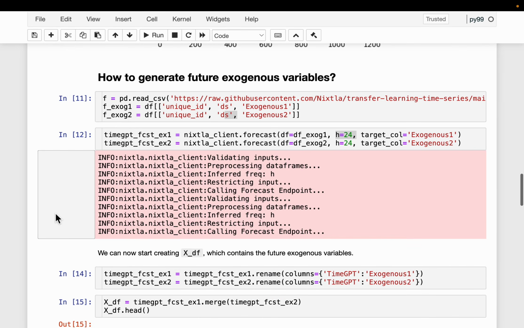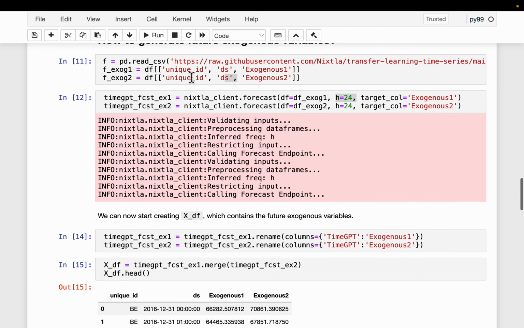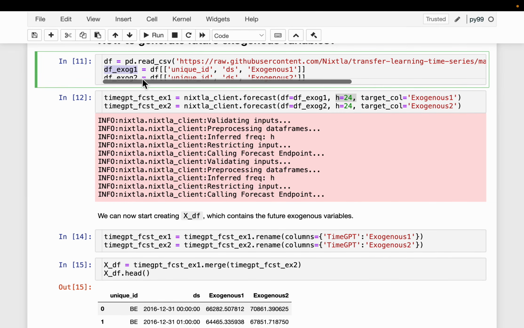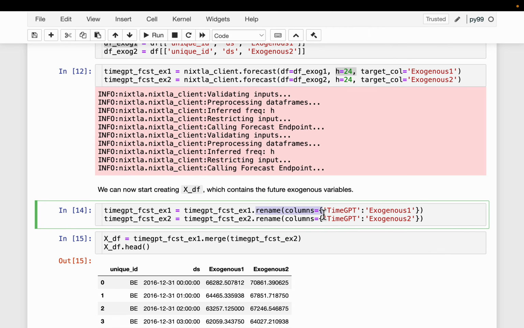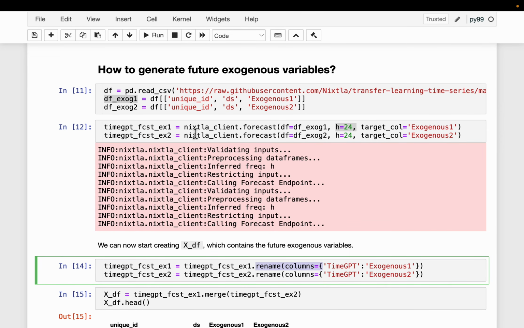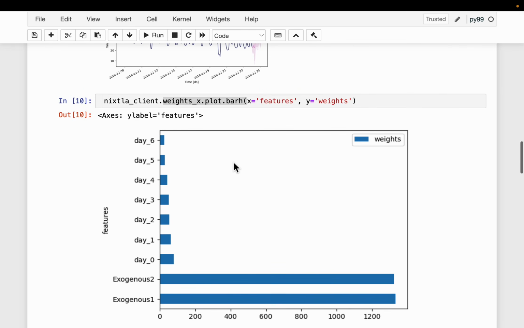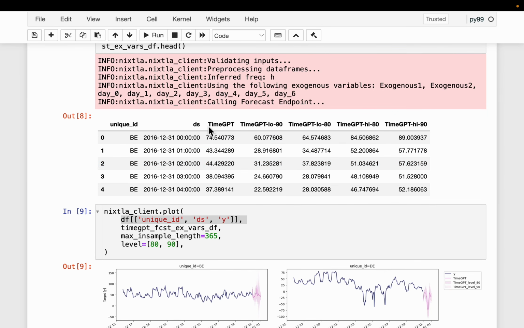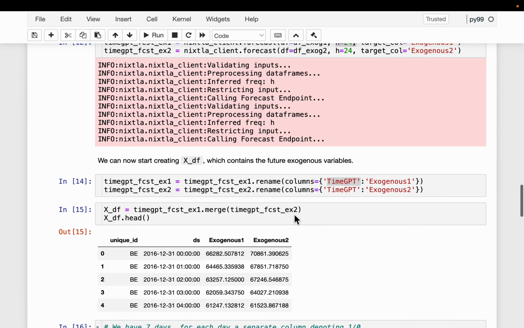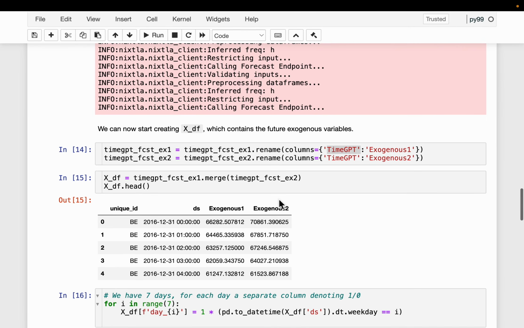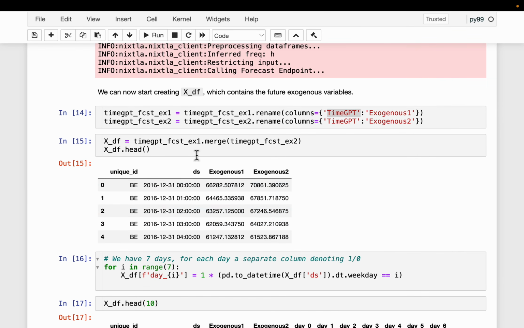Okay, so once we have forecasted these two variables, we rename them, because this data frame contains the forecasts as TimeGPT, similar to what we saw here. So this is the forecast TimeGPT. We rename the first one to exogenous 1, the second feature to exogenous 2, and we combine these two data frames. So this is the result. For the future time period, we have forecasted these two variables.